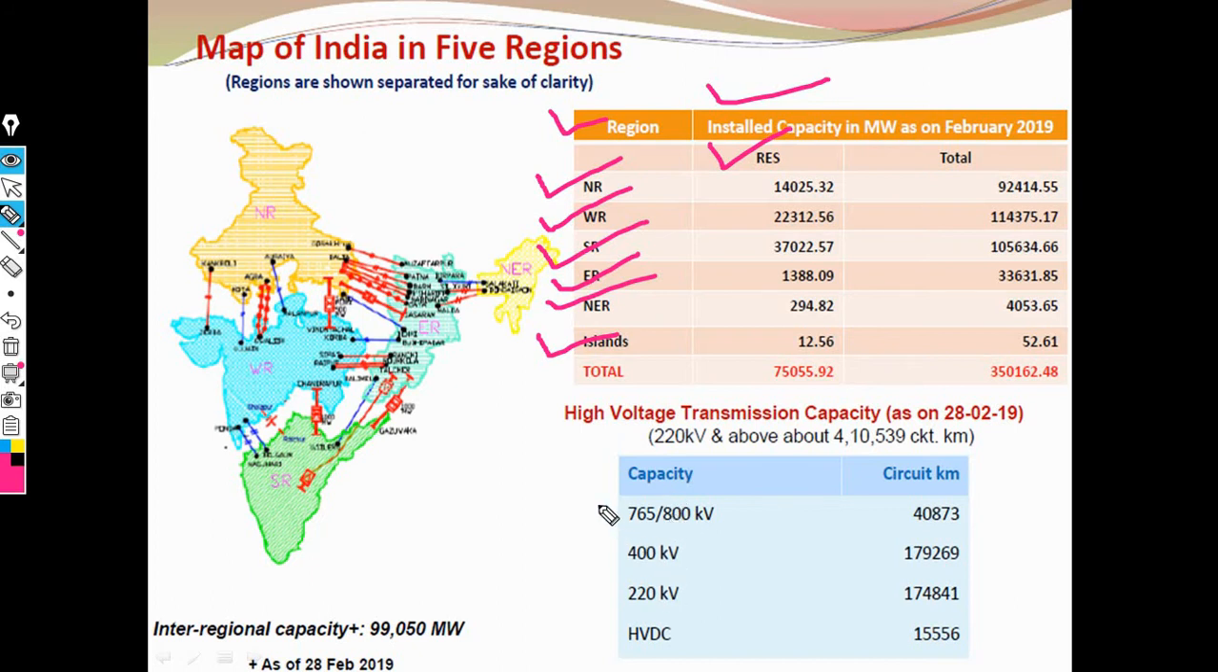The first capacity is 765 to 800 kilovolt. Its range is 40,873. Then 400 kilovolt is here. Its range is 1,79,269. Then 220 kilovolt, its range is 1,74,841. Then HVDC transmission line, that is called high voltage DC transmission line. Its range is 15,556. Okay, this is the concept of the map of India in five regions.